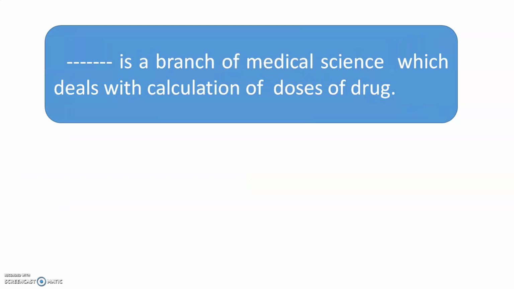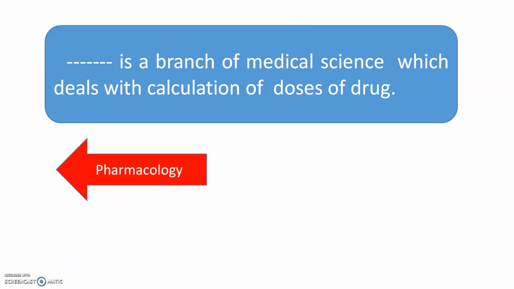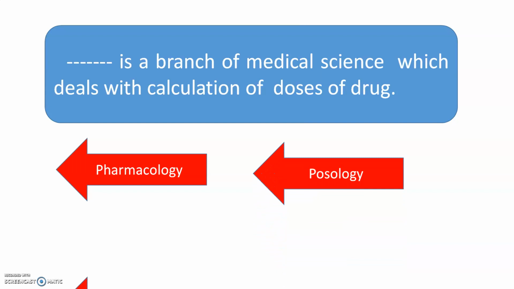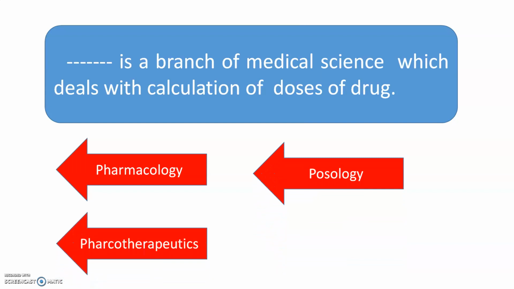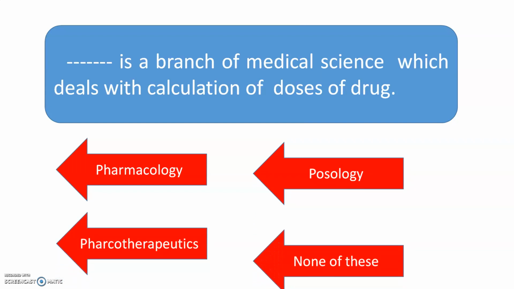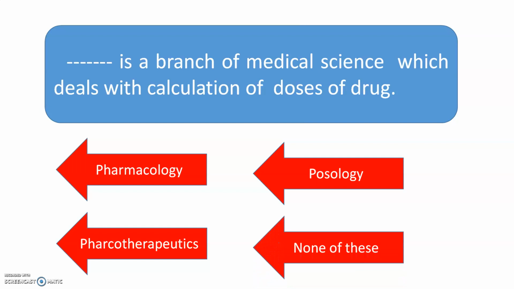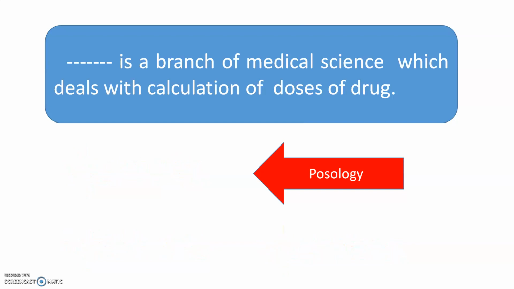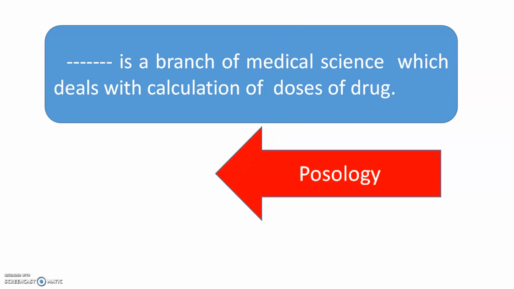Dash is a branch of medical science which deals with the calculation of dose of the drug. The options are pharmacology, posology, pharmacotherapeutics, or none of these. The correct option is posology. The dose is calculated in the branch of medical science known as posology, which is related mainly to the calculation of the doses of the drug.